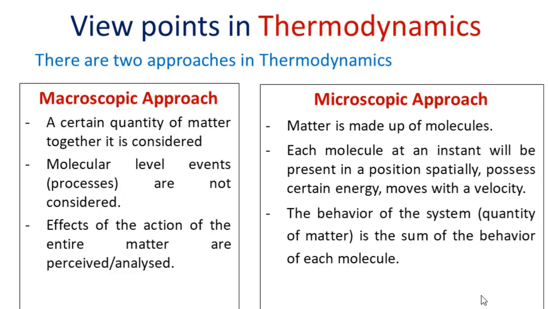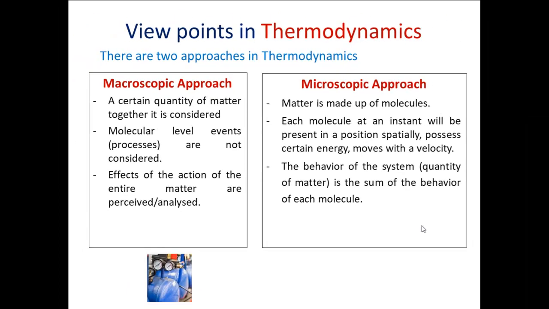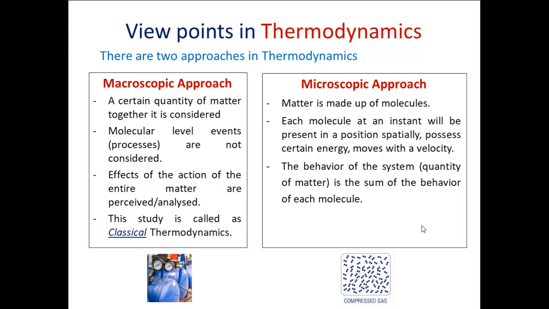Whereas in the case of the microscopic approach, the behavior of the system is considered as the complete sum of the behavior of each molecule. So the macroscopic approach is also called classical thermodynamics, and the microscopic approach is referred to as statistical thermodynamics.